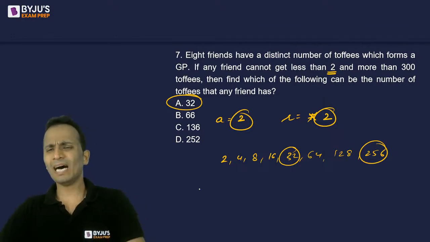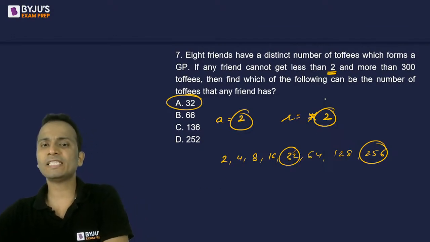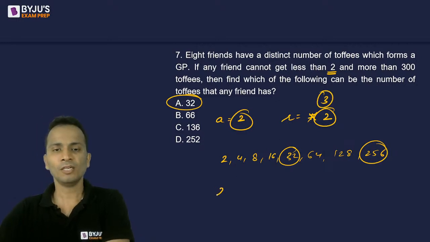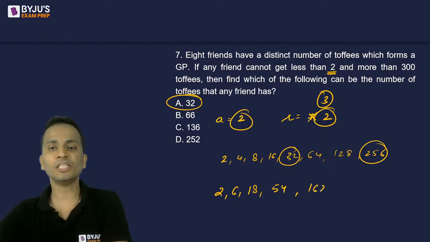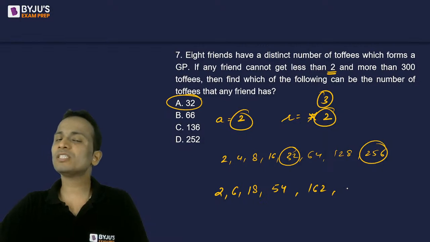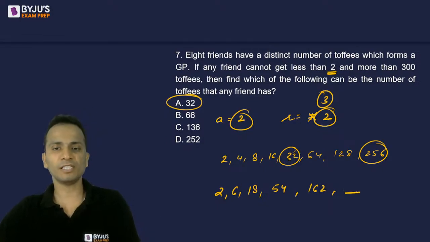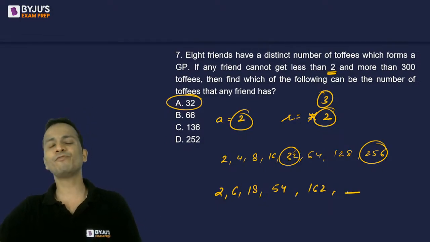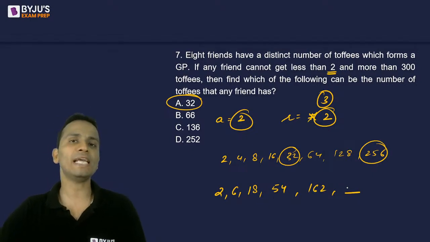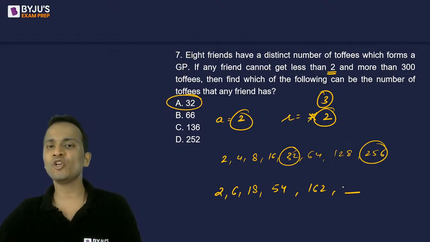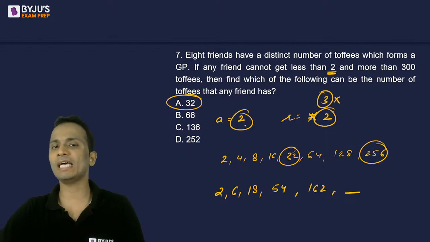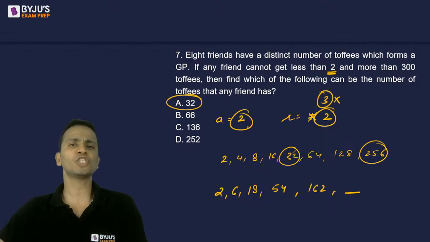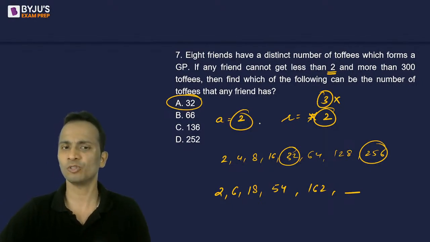Okay, now even if you will take, let's say, the common ratio as 3. So 2, 6, 18, 54, these are 4 terms, 162, fifth term. Now once you will write sixth term, that will be 486 and it will exceed 300. So you cannot consider 3 as the common ratio starting with 2 as the first term. अब 3 common ratio नहीं हो सकता तो उसके ऊपर भी कोई value नहीं हो सकती.